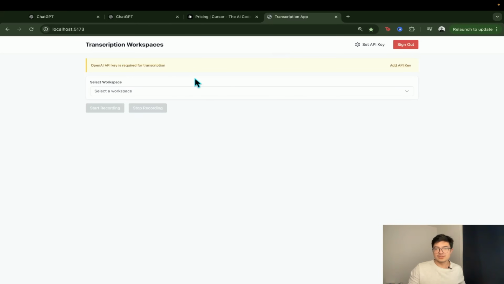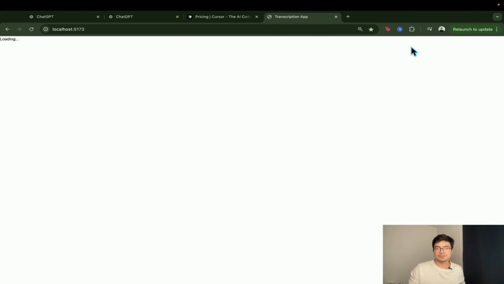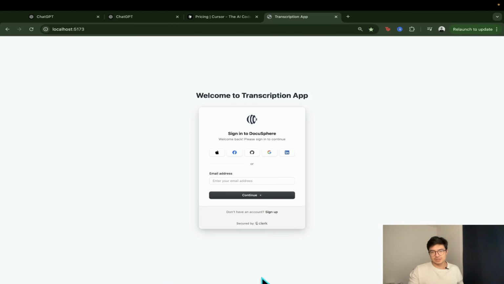And here is my local instance, right? The server is running on my own computer. And yeah, this is localhost, so it's a local instance. And you can see, welcome to transcription app.